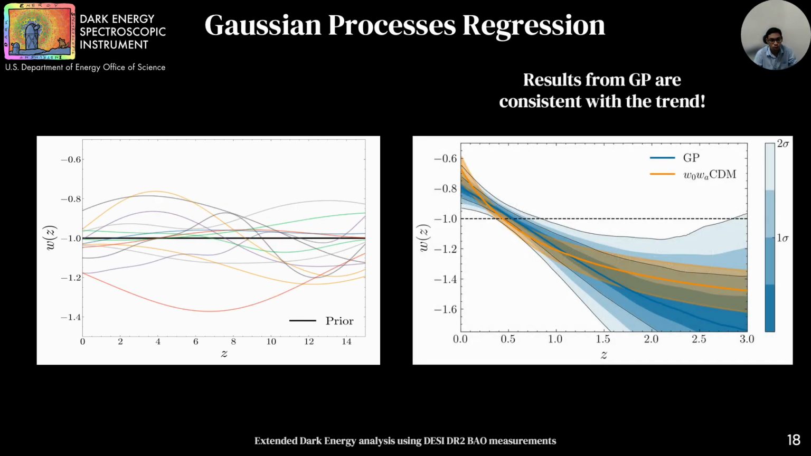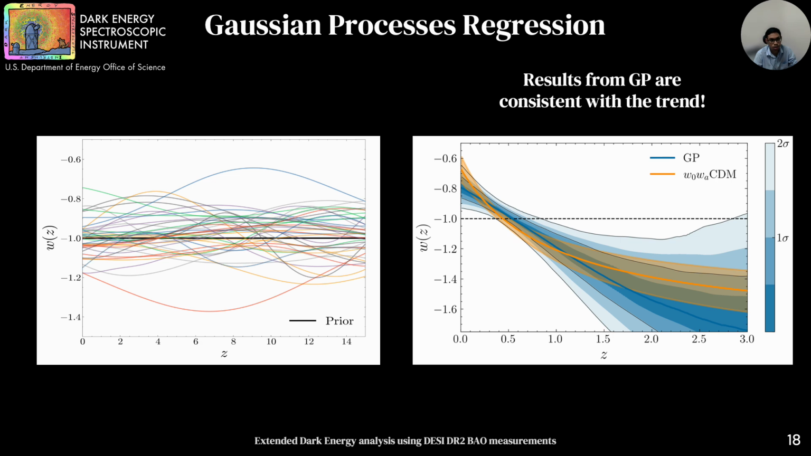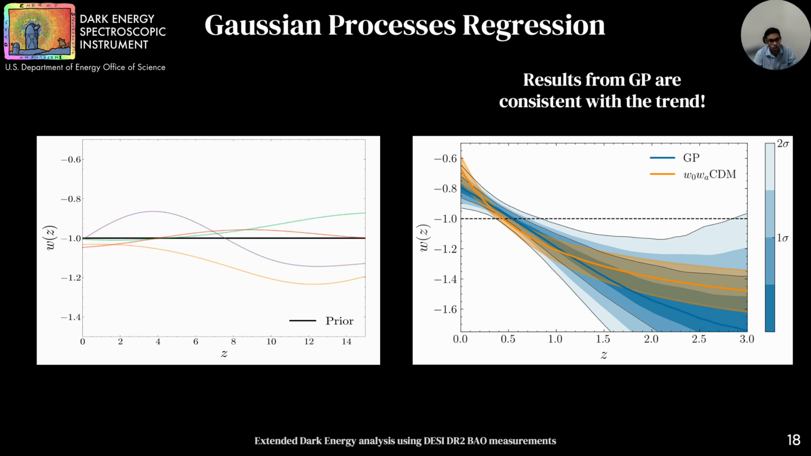On the right, we show the equation of state reconstruction from Gaussian process using DESI plus CMB plus Union3 and find our posterior, shown in blue, consistent with the trend seen in the orange curve showing CPL constraints.